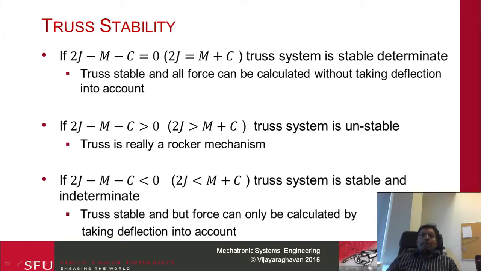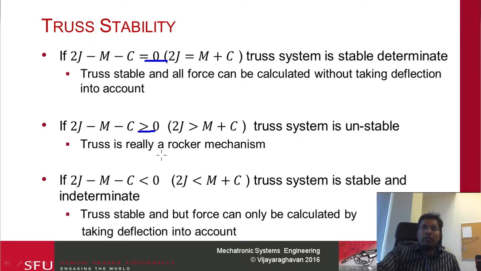So what does that mean? If this sum here is 0, the truss is stable and determinate. If this is greater than 0, the system is unstable. Basically there are more joints than the number of members and constraints linking them together. The number over here gives you the total net degrees of freedom.